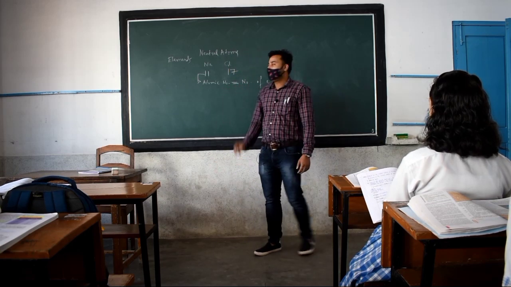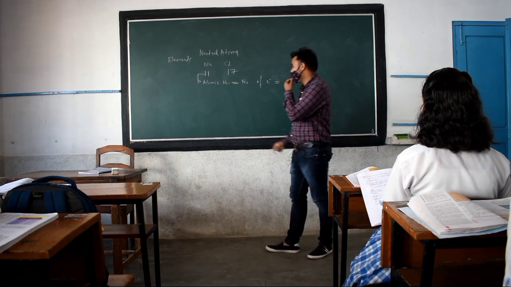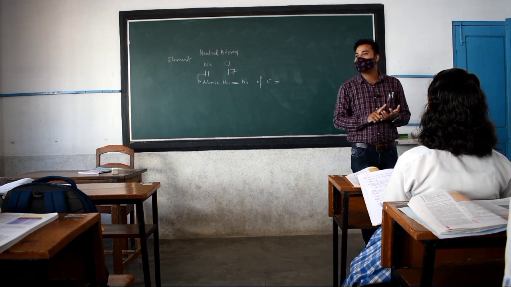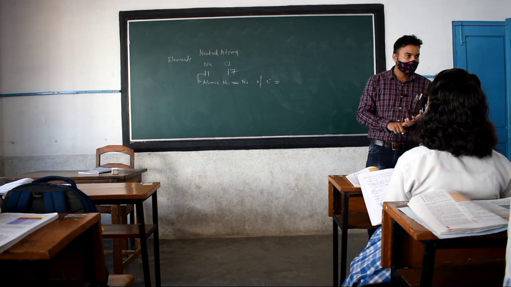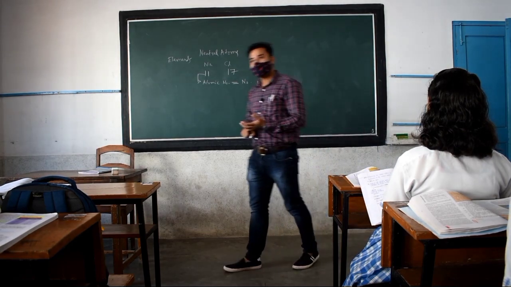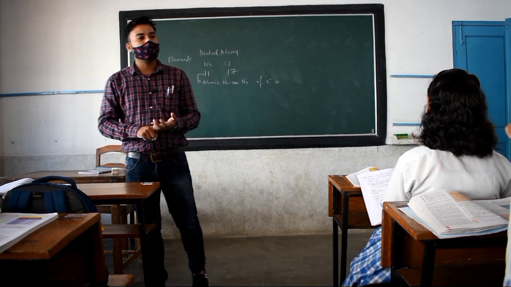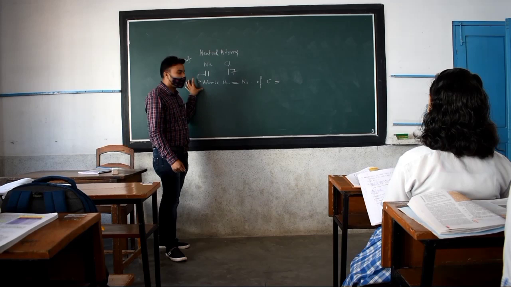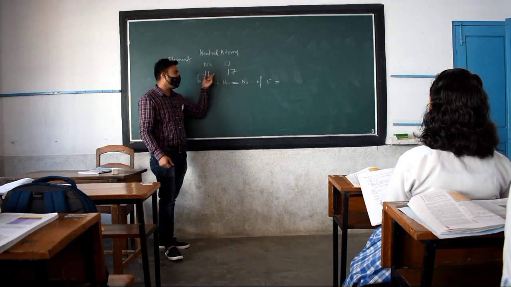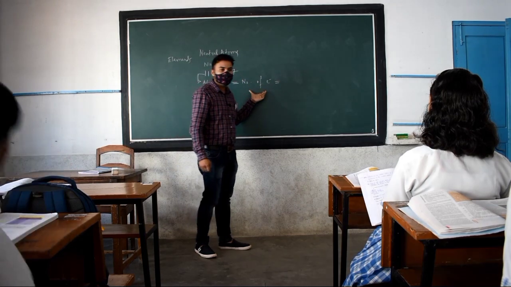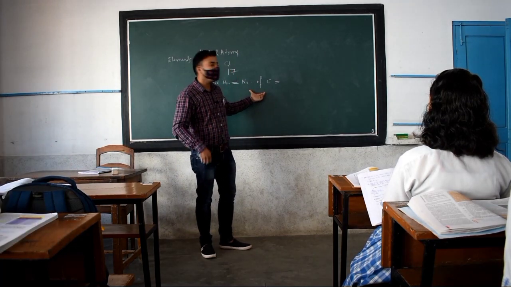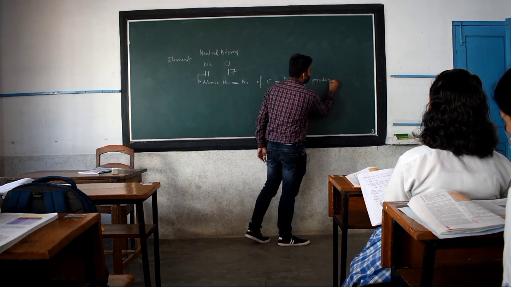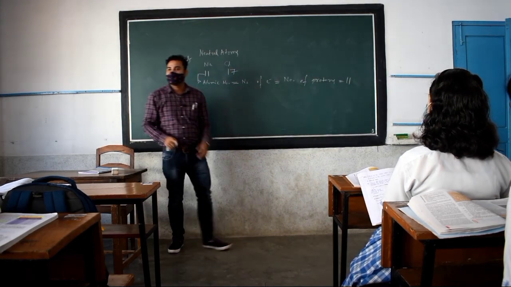Clear all of you? Always remember one more thing: the number of electrons and the number of protons are always equal for a neutral atom. That means if a particular atom is neutral in character, it has the same number of electrons and protons. If I talk about sodium, which has atomic number 11, it has 11 electrons, so it should have 11 protons also. Remember this fact.